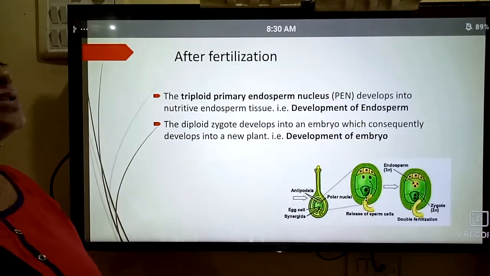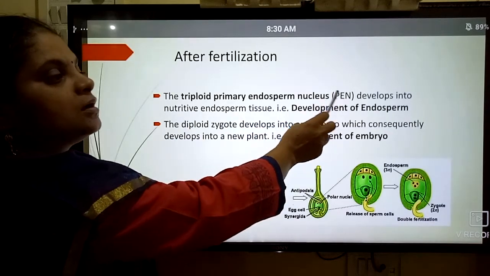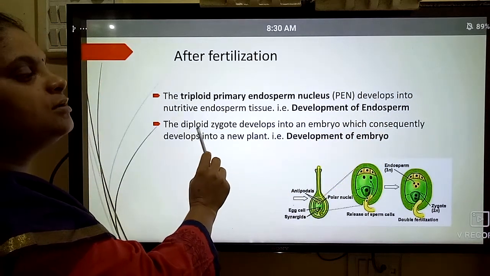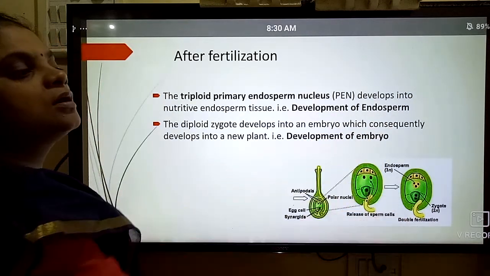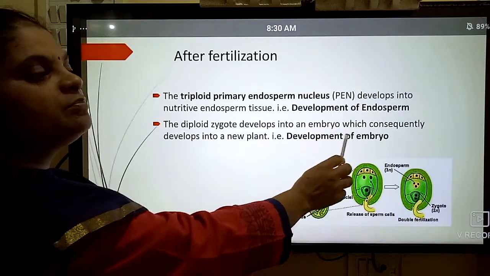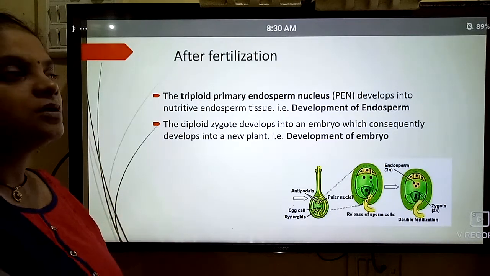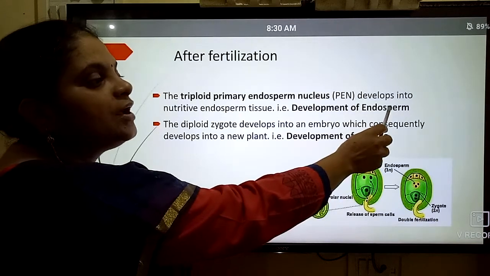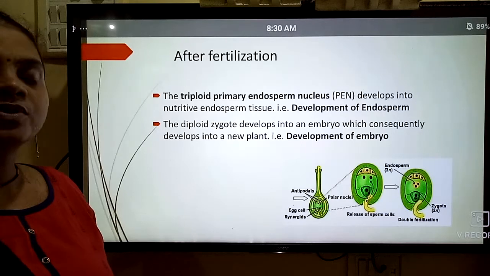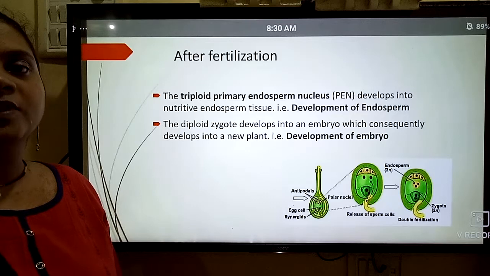Now after fertilization, what will happen? As I told you, the triploid primary endosperm nucleus develops into the endosperm and the diploid zygote develops into the embryo. So this is the development of endosperm and the development of embryo. These two parts form the seed. So the seed consists of embryo and endosperm. How the embryo and endosperm develop, we will see in the next clip. Thank you.